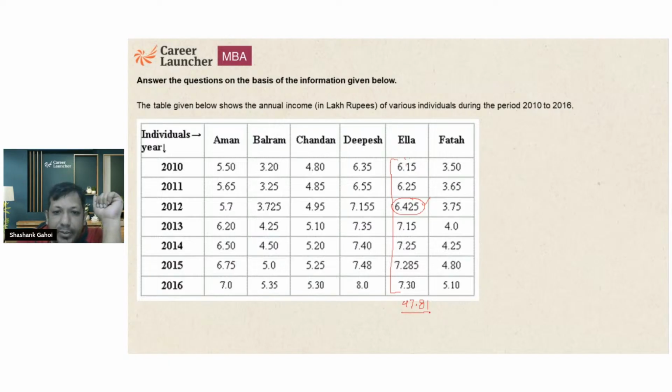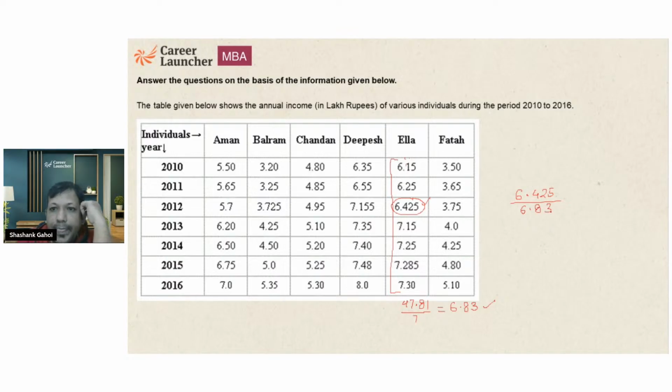If I divide it by 7, what is the value I'm going to get? 7 6s are 42, 5 8, 7 8s are 56, and 2 1, 8 3. So the question is simply saying that 6.425 is what percent of this number. So I need to figure out 6.425 upon 6.83.